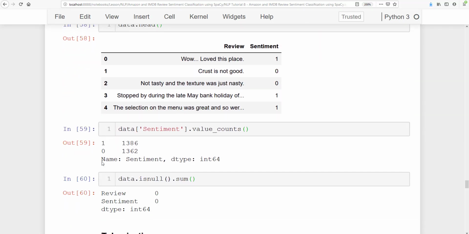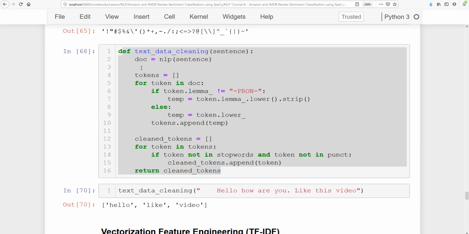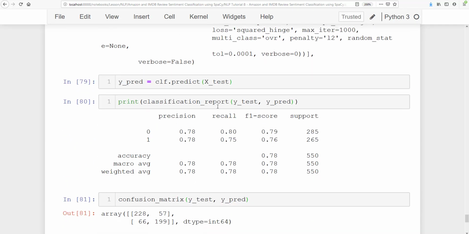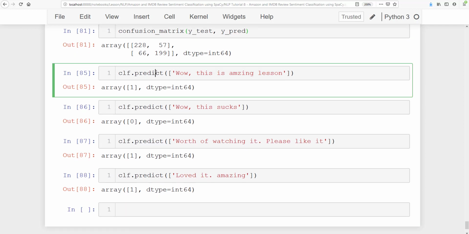After that, I'll do a lot of exploratory data analysis, then tokenization, then text data cleaning, then vectorization as feature engineering, and finally training and testing of the model. And then finally, this is what I showed you earlier at the start of this lesson.